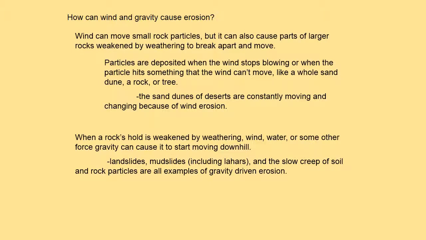Gravity only works as an erosive agent when significant weathering has weakened the rock's hold on the earth beneath it, or when wind, water, or some other erosive agent starts the rock moving downhill. Landslides, mudslides, and the slow creep of soil and rock particles are all examples of gravity-driven erosion. Landslides and mudslides usually don't begin unless something starts them, but once they do, gravity can cause massive amounts of earth to move quickly downhill.